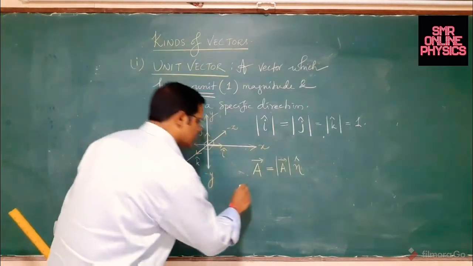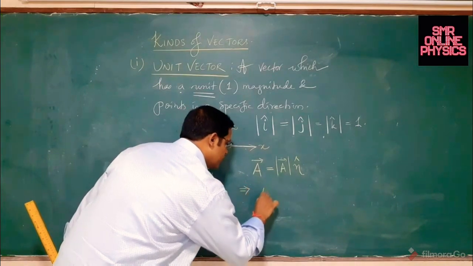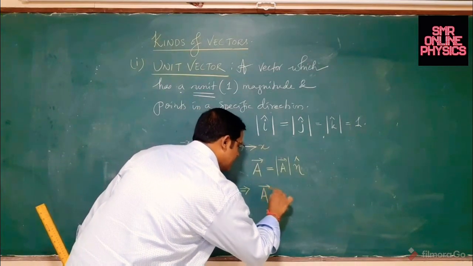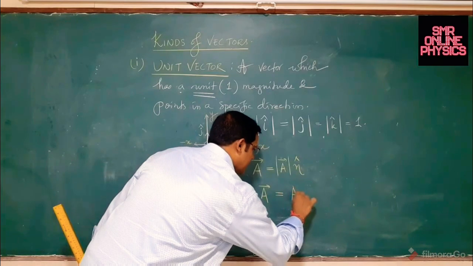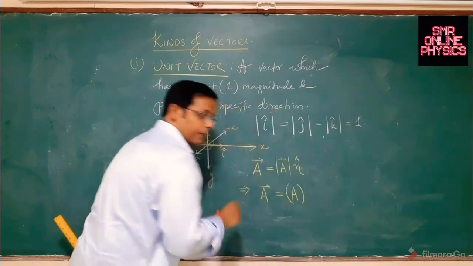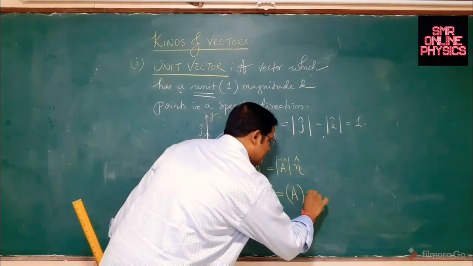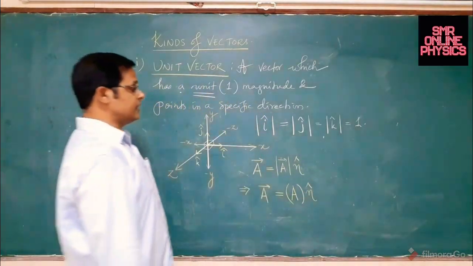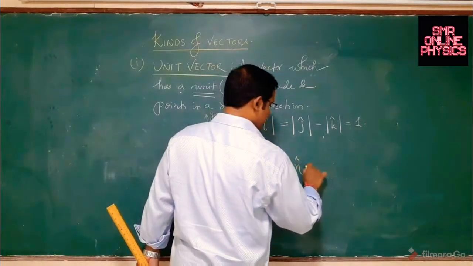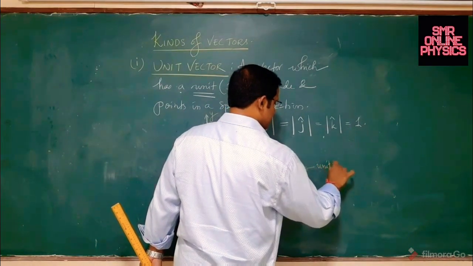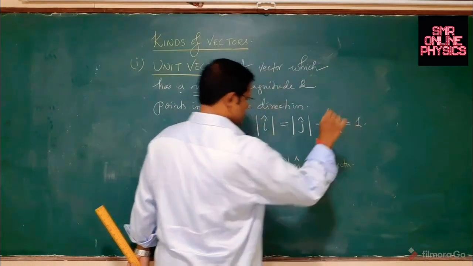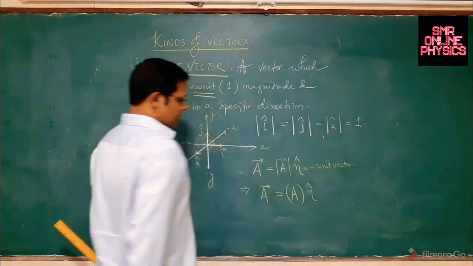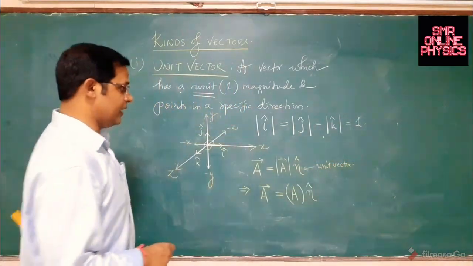So what does it mean? You are representing a vector A as a multiplication of its number, that is its magnitude, multiplied with the direction vector. This eta cap which I have represented here is a unit vector in the direction. I hope you got my point clearly.